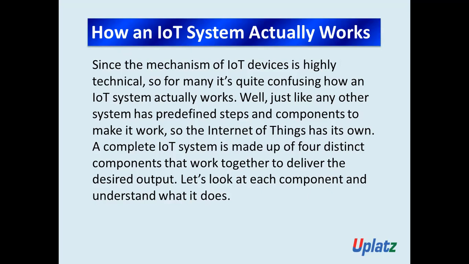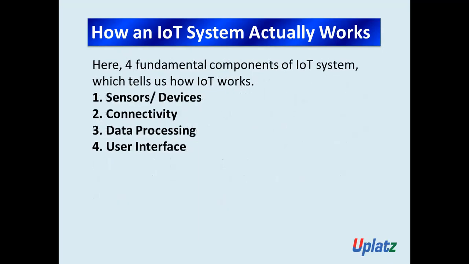A complete IoT system is made up of four distinct components that work together to deliver the desired output. The four fundamental components of an IoT system are sensors or devices, second connectivity, third data processing, and fourth the user interface. Sensors or devices collect the data from their environment, and once the data is collected, through connectivity it is transferred to the cloud infrastructure.